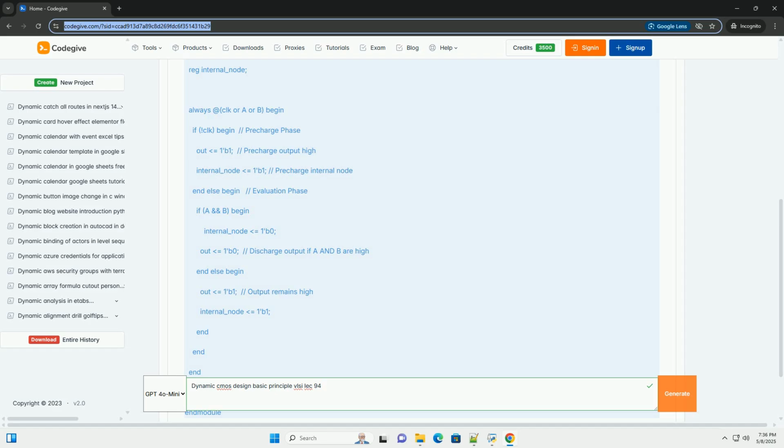Inputs: CLK, A, and B are the clock and the 2 input signals respectively. Output: Out is the output signal, declared as a reg because it's assigned a value inside an always block. always @(CLK or A or B): this sensitivity list means the always block executes whenever there is a change on CLK, A or B.